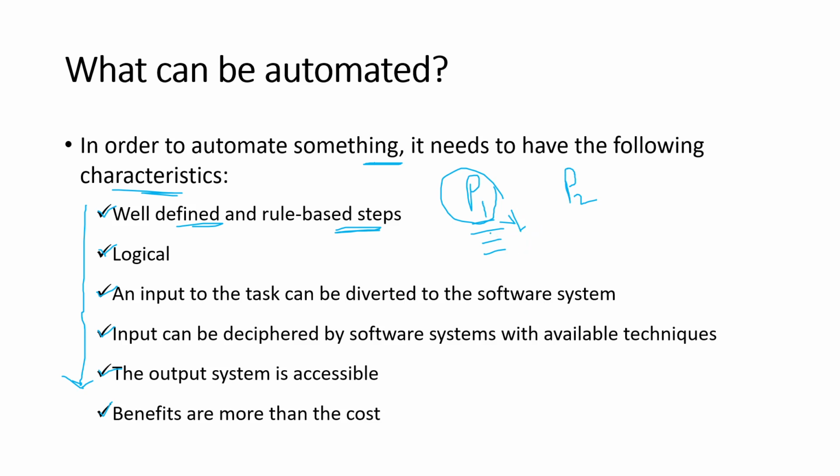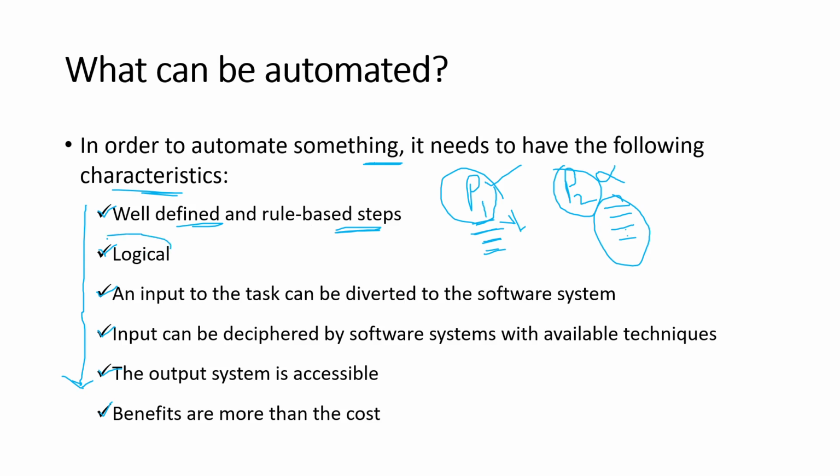In this manner, the steps of this process have been defined. In those cases, you can decide that process P1 can be automated. Let us say process P2 is performing a task involving n number of steps, but these steps are ambiguous or not clear or not well defined. Then this type of process can't be automated. This is the meaning here.